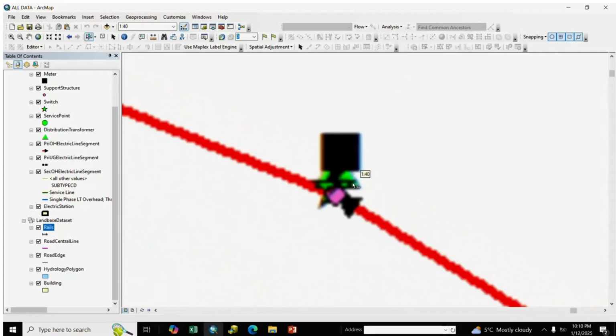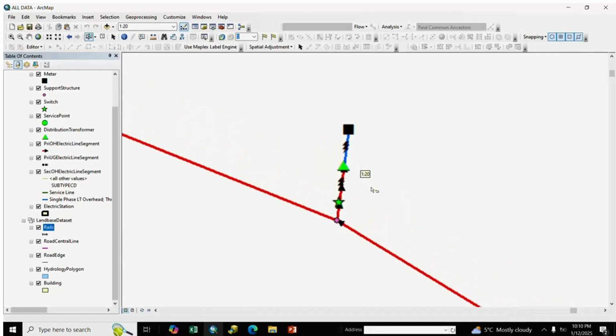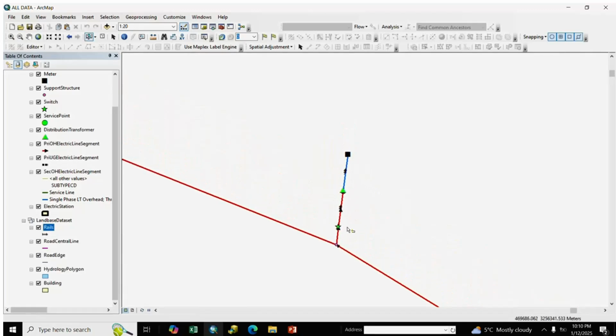We remove this asset because the field is disconnected for all assets, DT, meter and consumer. Field is disconnected. So how to remove all this data? So first we select all the data.